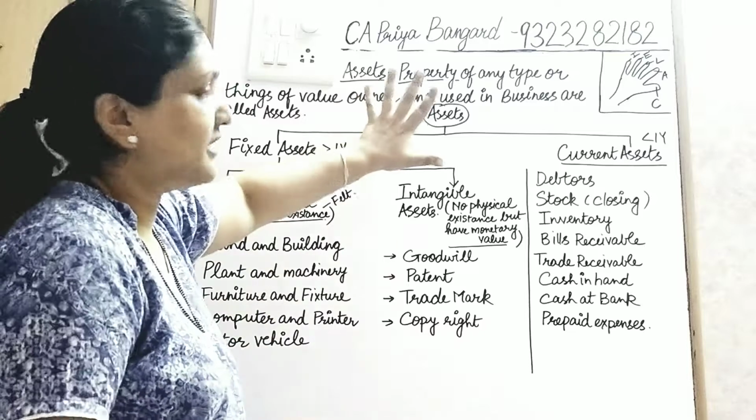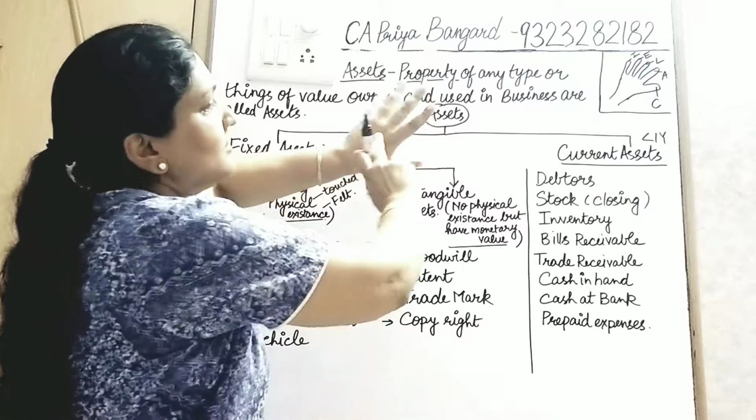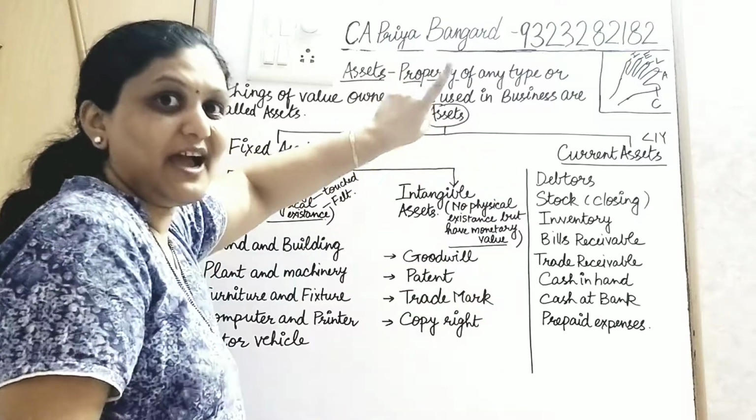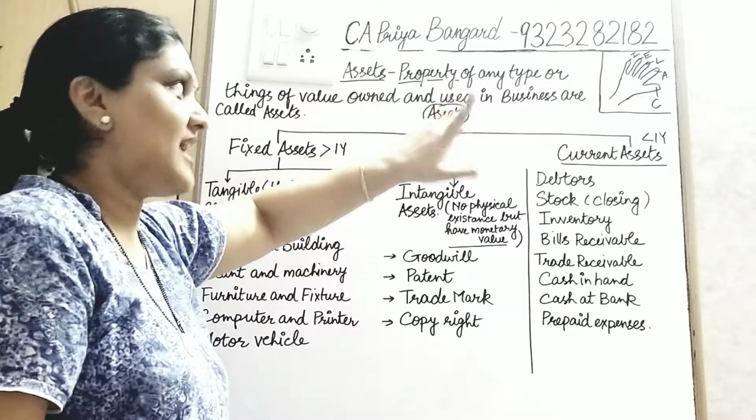I told you there are 5 fingers in our hand. First, the thumb, we discussed capital. The first finger is for assets. Now, let's discuss what assets are.